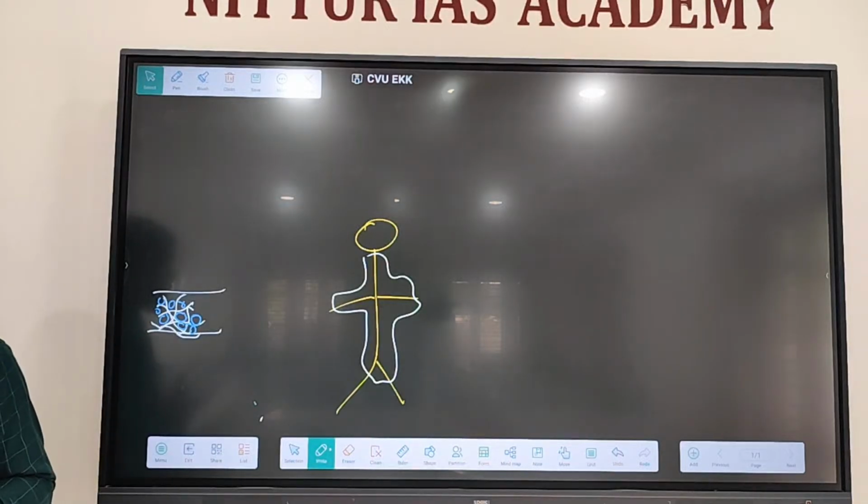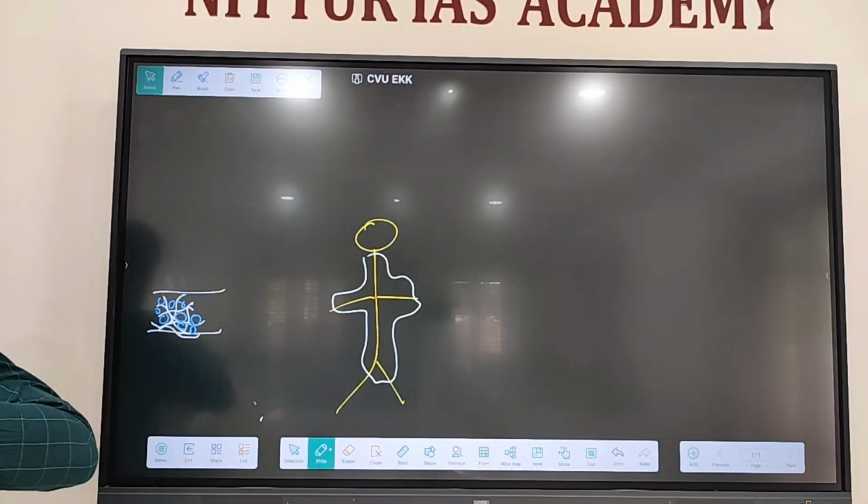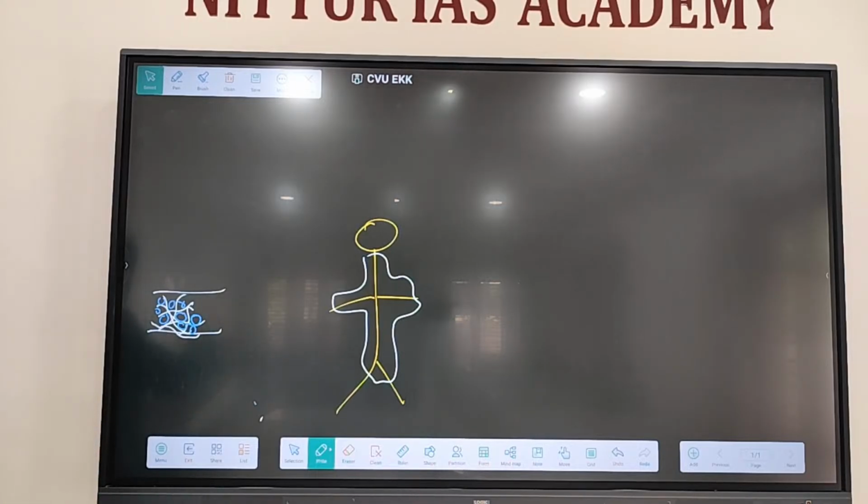So wearing a woolen cloth is like wearing an insulating layer. Your body temperature will not go out. The lower outer temperature will not affect you. Let's say the outer temperature is 15 degrees Celsius; it will not affect your body. That's why you feel warmer. Your body temperature is 37, the outside temperature is 15. The 15 degrees is not affecting you, and your body heat is not going outside. That's why you feel warmer.